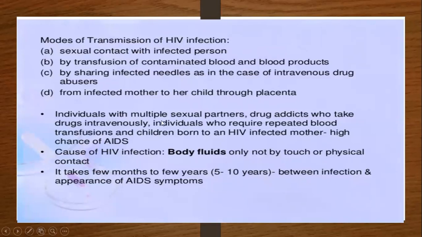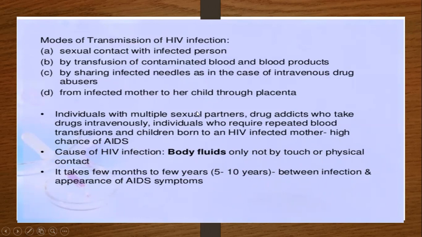The individual with multiple sexual partners. Second, drug addicts who take drugs intravenously. Then individuals who require repeated blood transfusion, and a child born to an HIV infected mother, all have a high chance of getting the disease AIDS. So these are the four groups with a high chance of getting the AIDS disease.